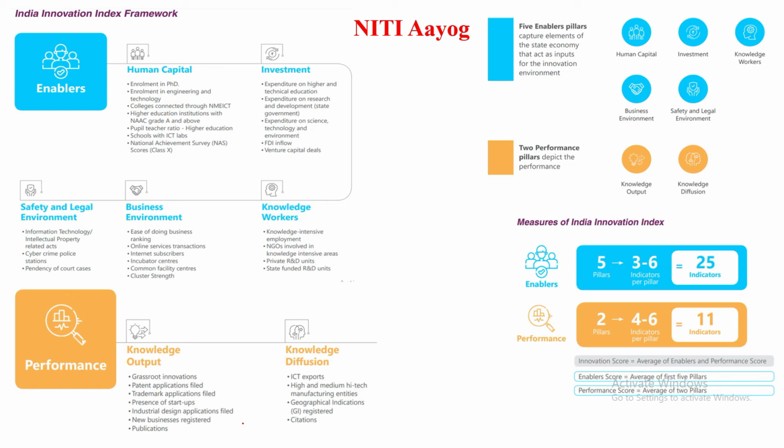Now, when you say India Innovation Index, what are the parameters, how do they measure? There are 5 enabler pillars: human capital, investment, knowledge workers, safety and legal environment, and business environment, and 2 performance pillars, that is knowledge output and knowledge diffusion. So in total there are 7 pillars. What constitutes each pillar is also given on the left side, so read about this. When you say enablers, there are 5 pillars, 1, 2, 3, 4, 5, with 3 to 6 indicators each. In total they have 25 indicators.